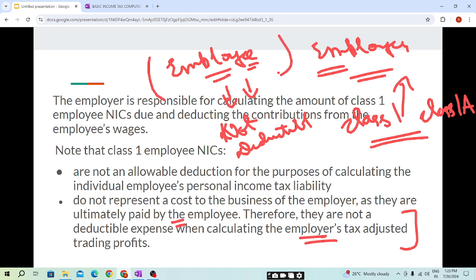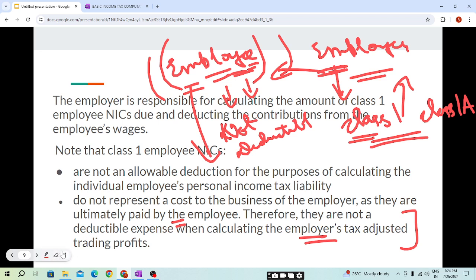But if it is paid by the employee, it will not be an allowable deduction for the personal income tax liability under the employment income. And if the employee is paying, students, then the employer can't claim a tax allowable deduction on that amount. He can claim on his own amount, but he can't claim on the amount which the employee is paying. I hope this is clear. Here the class 1 NIC is payable by two persons, the employee and the employer.